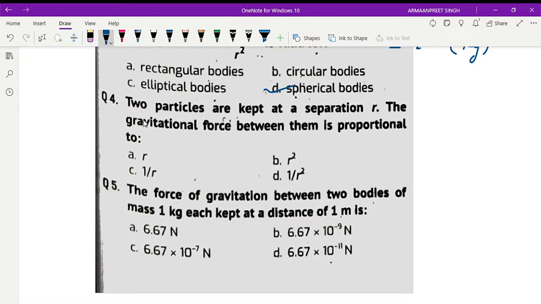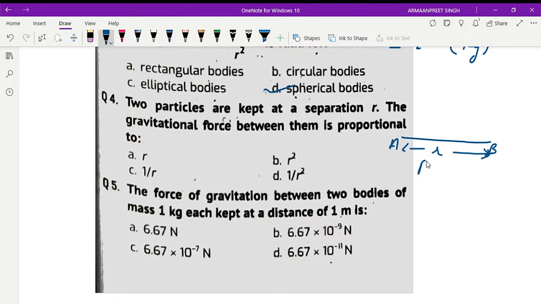Then the next question is: two particles are kept at a separation r. Let this particle be A, this be B, and the distance between them is r. Then the gravitational force is proportional to what?